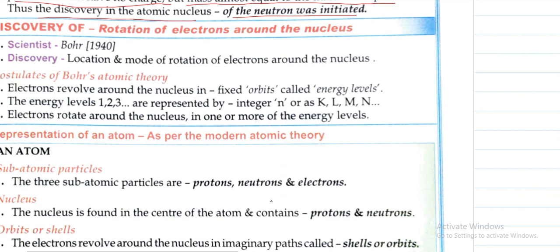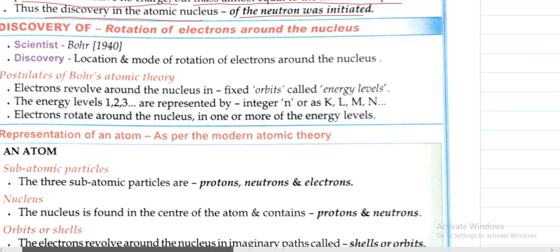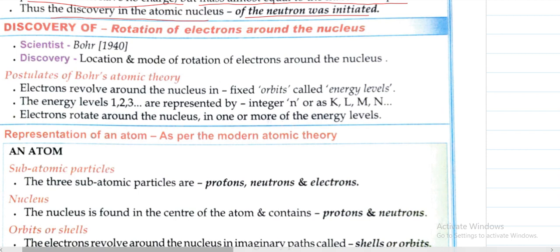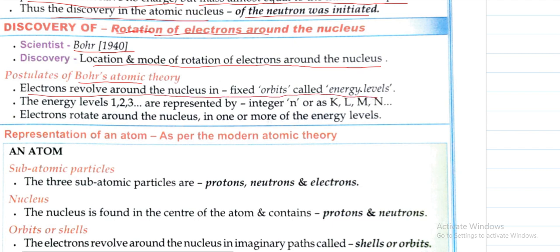Now let us see how the nucleus was discovered, and how it was found that the electrons rotate around the nucleus. This was discovered by scientist Bohr in the year 1940, and he discovered the location and mode of rotation of electrons around the nucleus. So we have to understand Bohr's atomic theory. Bohr's atomic theory says that electrons revolve around the nucleus in fixed orbits called energy levels, and those levels are numbered 1, 2, 3, and represented as K, L, M, N.